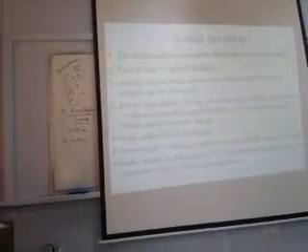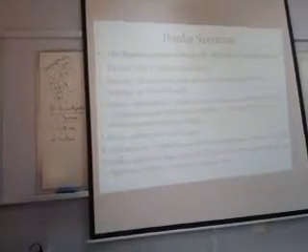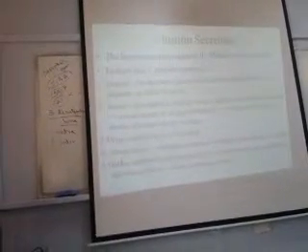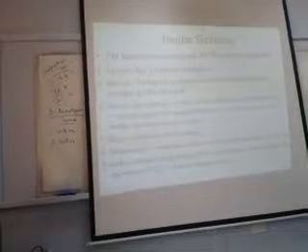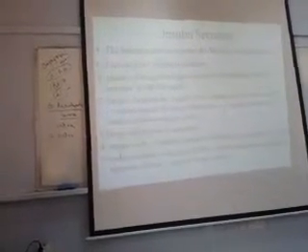Gastric inhibitory polypeptide, a gut hormone released after ingestion of food, also stimulates insulin release.